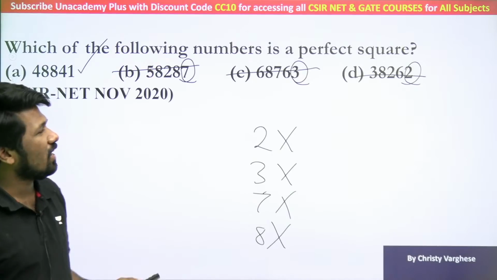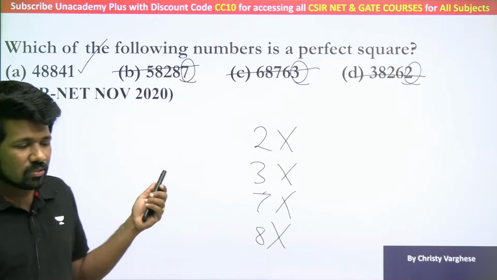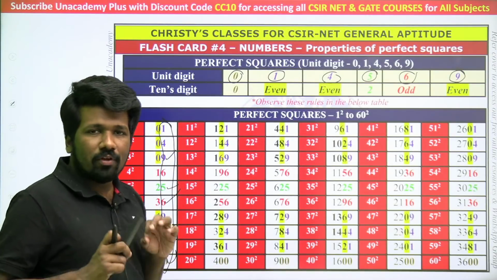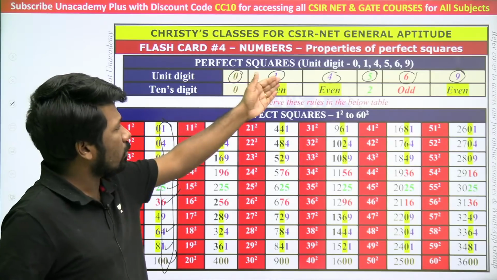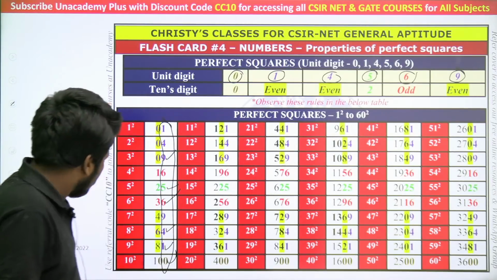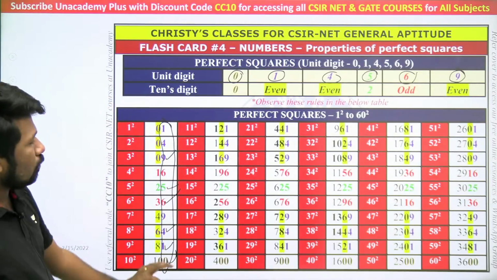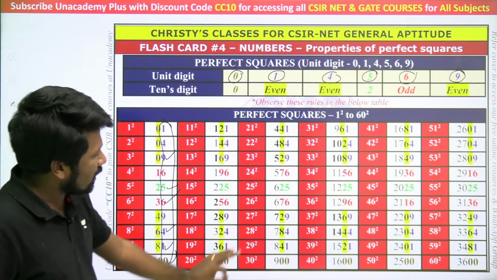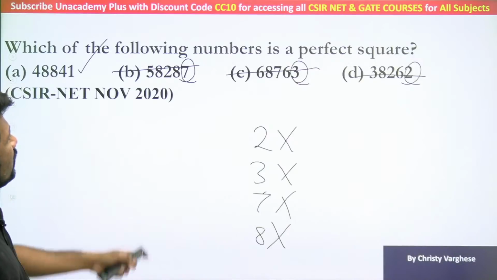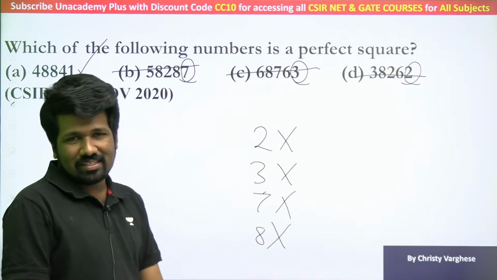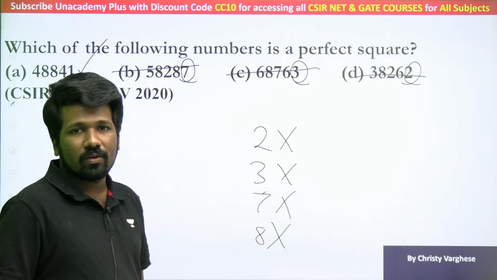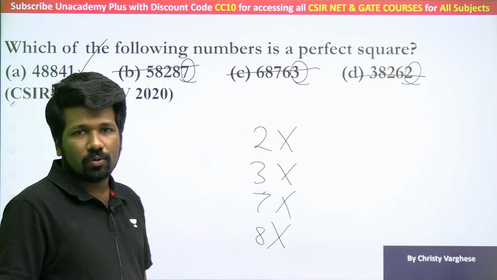Look at this, CSIR have directly given this question like this so that they can check whether you know this property. If you haven't known it till now, just remember it now. 0, 1, 4, 5, 6, 9 can only be the perfect square last digits. Or you can just find the last digits of 1 square to 10 square and observe. From that itself you can see it, because it is repeating again and again. But you cannot always be that lucky that they will give you 3 options whose last digits are not 0, 1, 4, 5, 6 or 9.